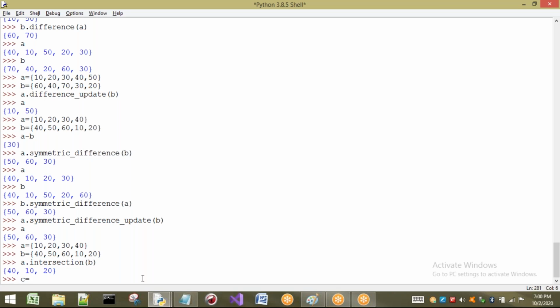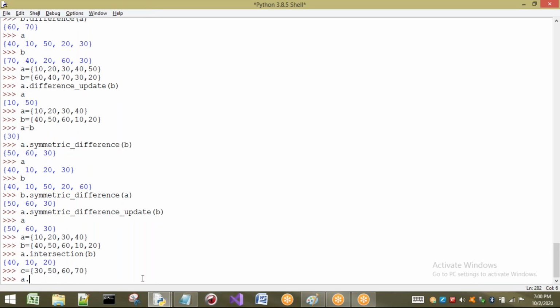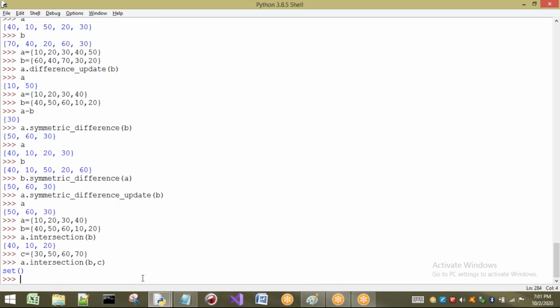This intersection can also be applied for many sets. It may be applied for 2 or 3 sets also, no problem. Comma 70, I am going to take. If I apply A dot intersection of B comma C, see what happens? Empty set. That means, if I consider A, B, C, is there any common element? 10 is there here, 10 is there here, but here 10 is not there. Here 20 is there, here 20 is there, but here 20 is not there.